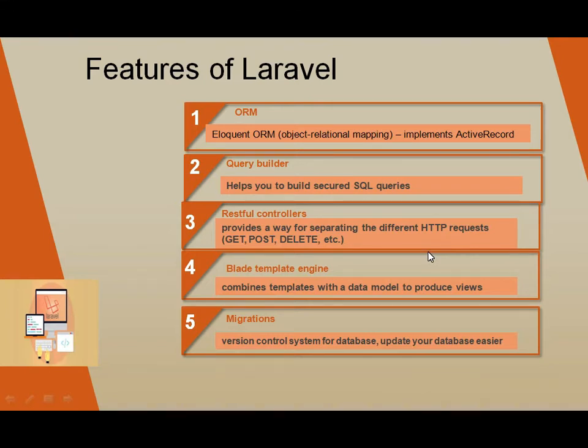They connect to models to get, create, and update data, and display results on the views. It also uses Eloquent ORM, the object relational mapping, which implements active record. Active record is a way of writing queries in the schema model views.